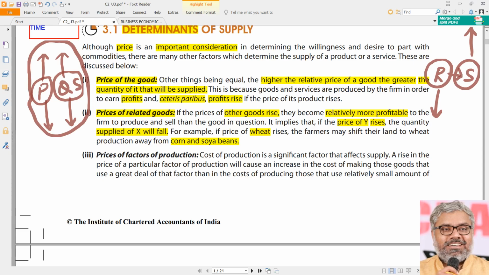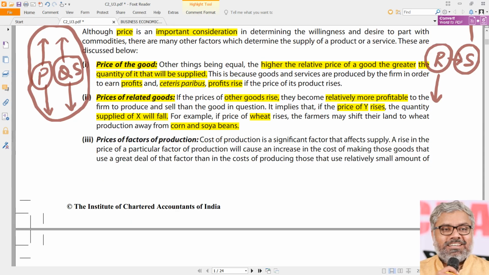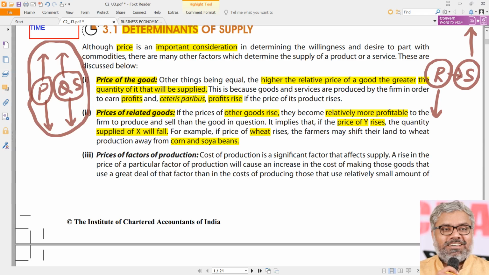So that is how, in many cases, wherever there is a possibility of shifting the production or manufacturing or cultivation from one product to another product, this relationship will definitely hold good. And how will that relationship come into existence? Whenever the prices of related goods or other goods increase, then the supply of the original commodity will decrease. That is about the influence of prices of related goods on the supply of original goods.